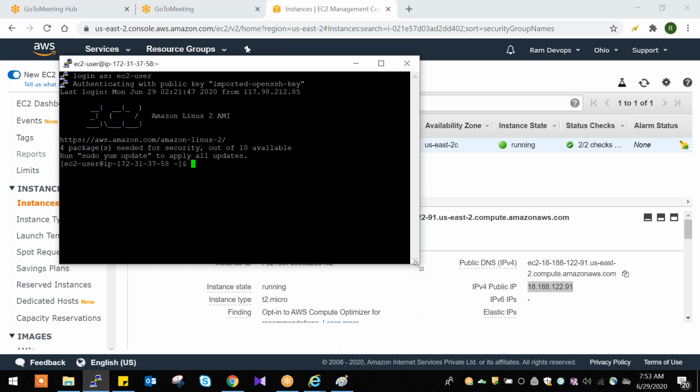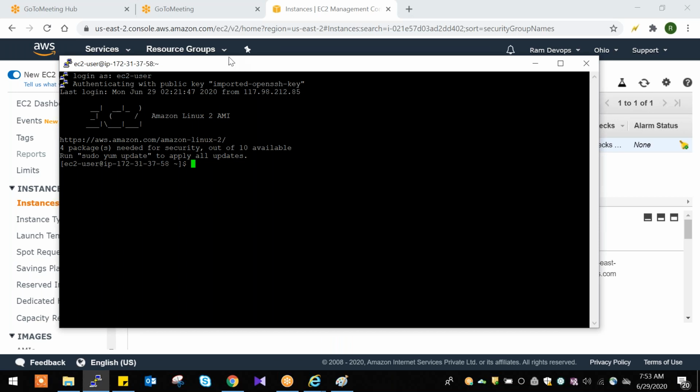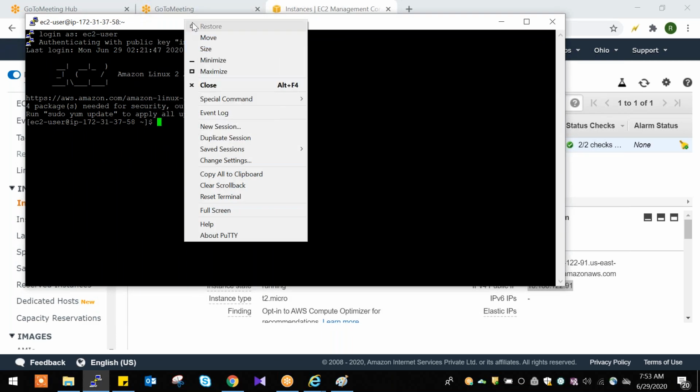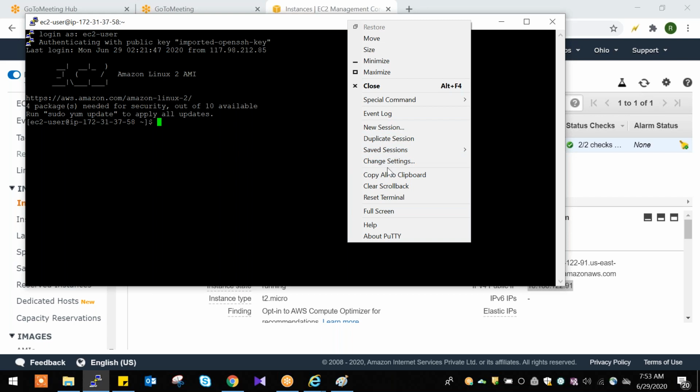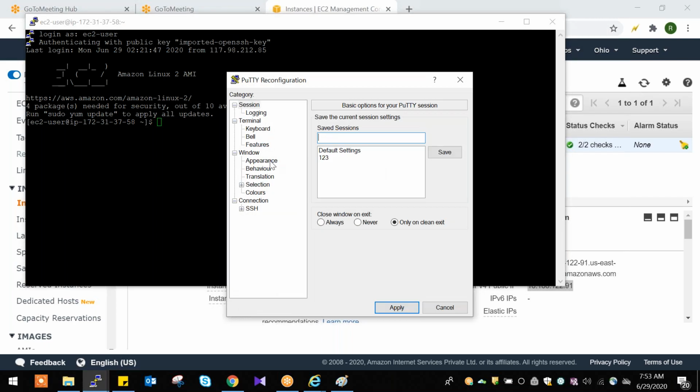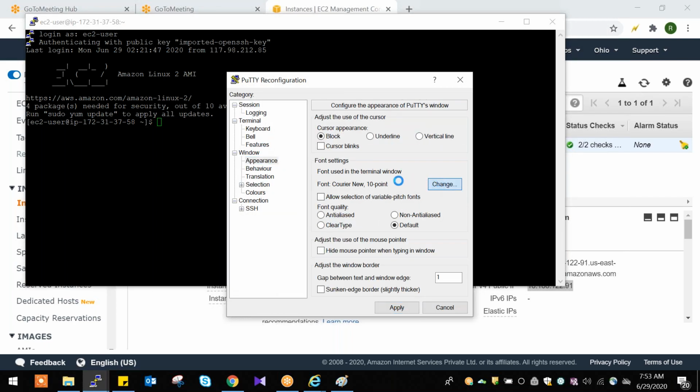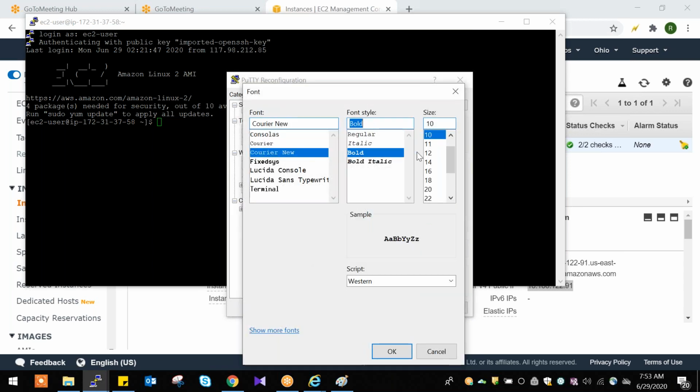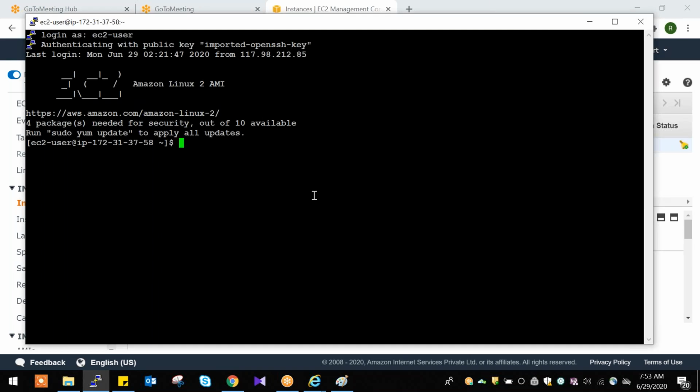I will increase the font size here. Right click here, change settings, appearance, change. Bold 12, font size 12 I'm giving, apply. Now we are able to connect to the server.